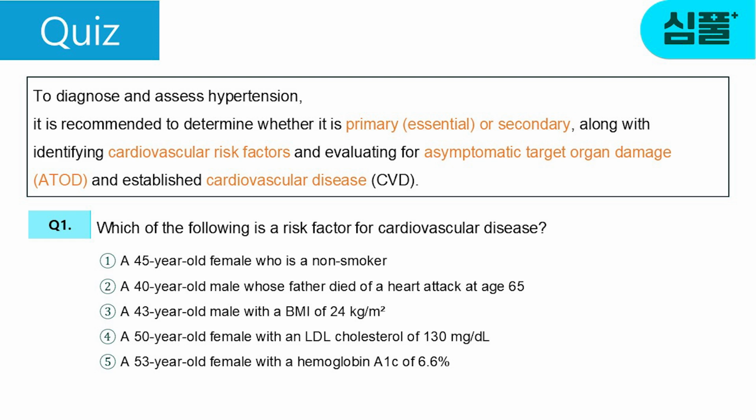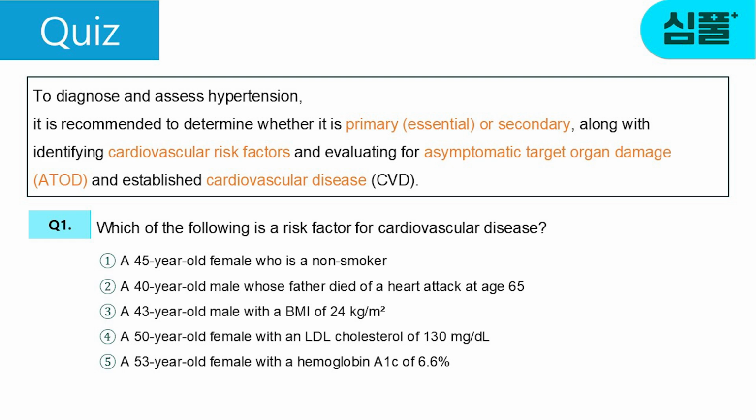To diagnose and evaluate hypertension, it is recommended to check for primary or secondary hypertension, identify risk factors for cardiovascular disease, and check for asymptomatic target organ damage and cardiovascular disease. Which of the following corresponds to a risk factor for cardiovascular disease?